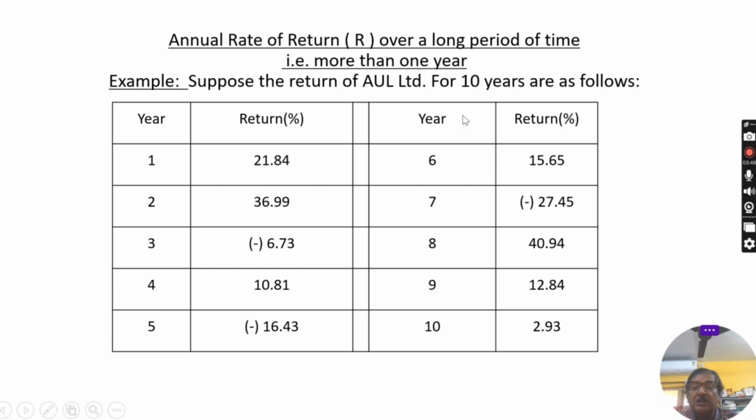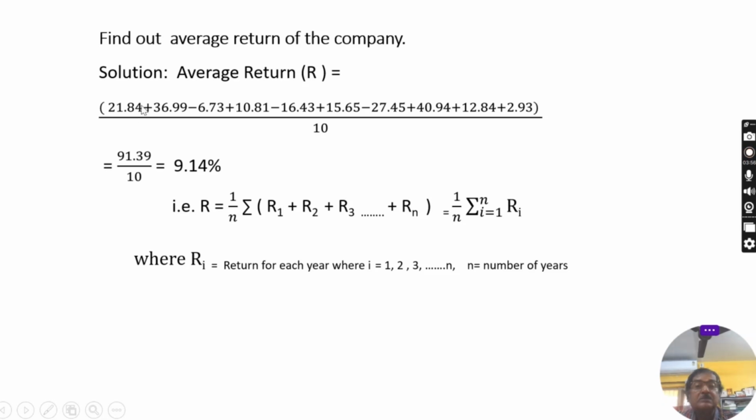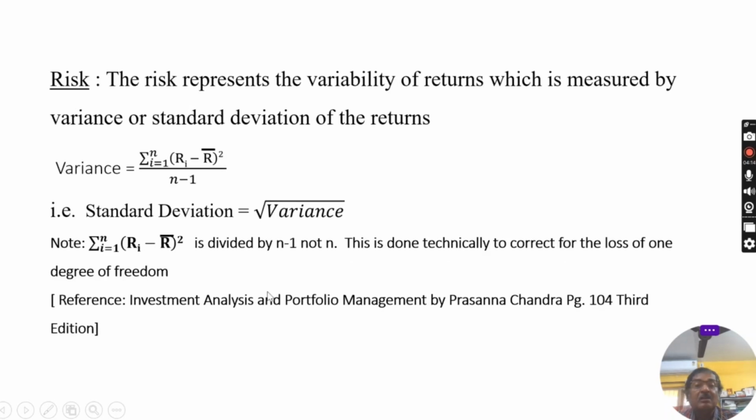So here 10 years' data is given. Return has already been calculated earlier in my previous video. I have discussed the value is this. Again I am showing it here, because the return, expected return or average return is required to calculate the variance. That's why I have shown it here again. Now this formula will be applied to find out the value of risk.